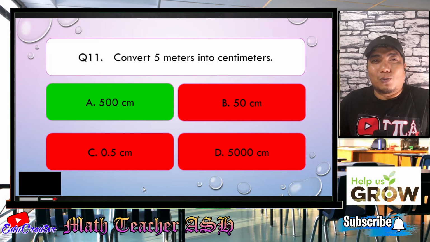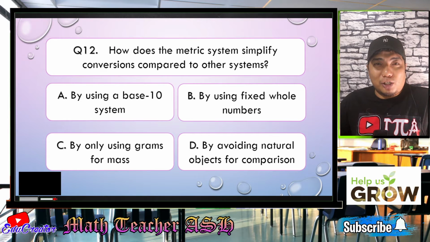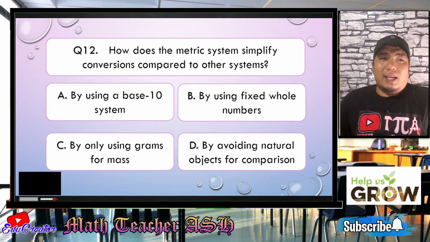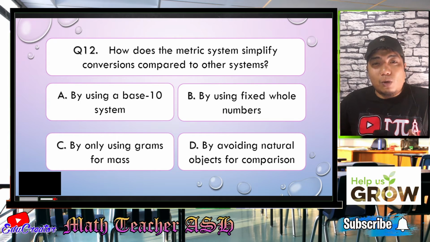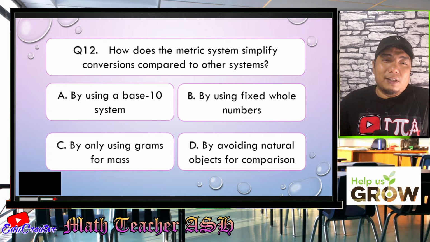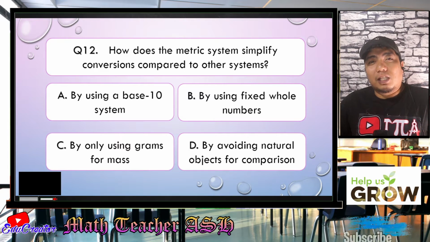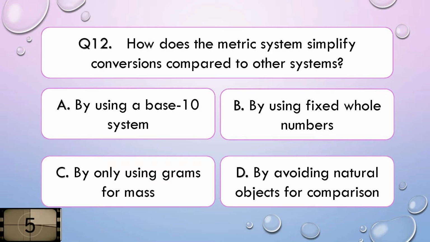Now let us go to question number 12. How does the metric system simplify conversions compared to other systems? Is it A, by using a base 10 system? B, by using fixed whole numbers? C, by only using grams for mass? Or letter D, by avoiding natural objects for comparison? I'll give you 5 seconds to think about your answer.